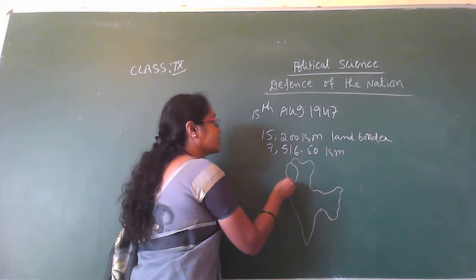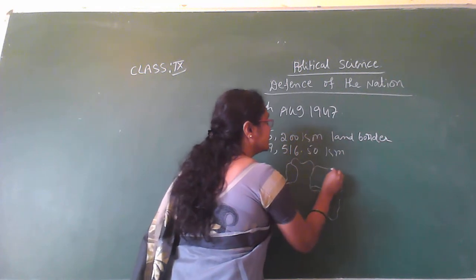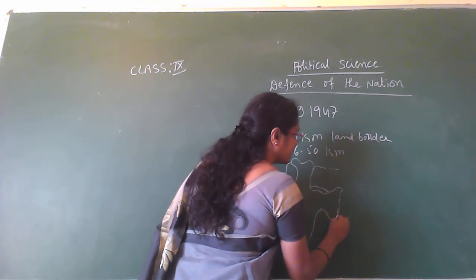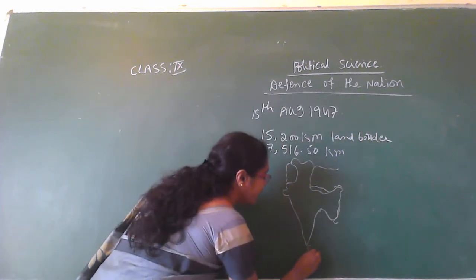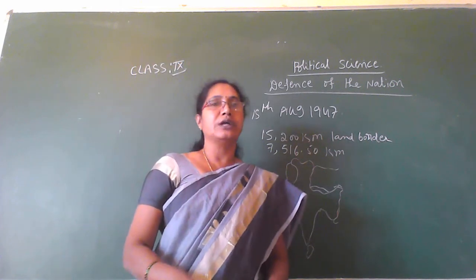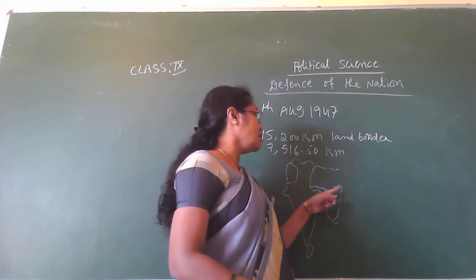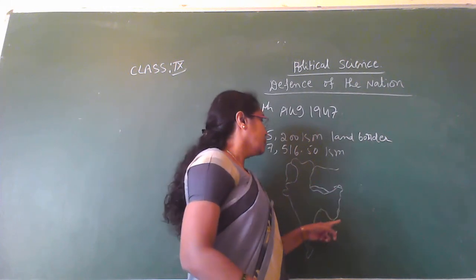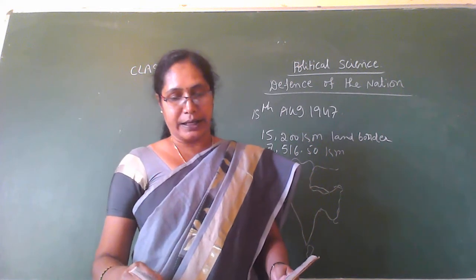Here Pakistan is our neighboring country, Nepal, then here China, next Bangladesh, Bhutan, Sri Lanka and Myanmar are our neighboring countries. Yes, Pakistan, Nepal, Bhutan, China, Bangladesh and Sri Lanka are our neighboring countries.